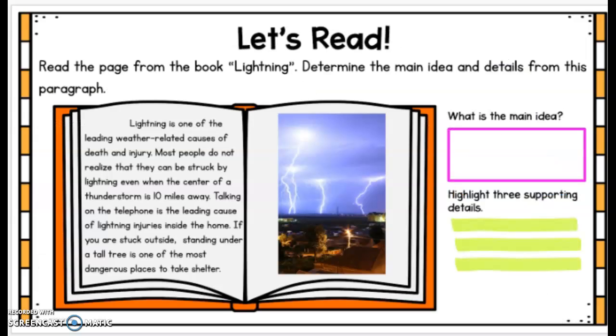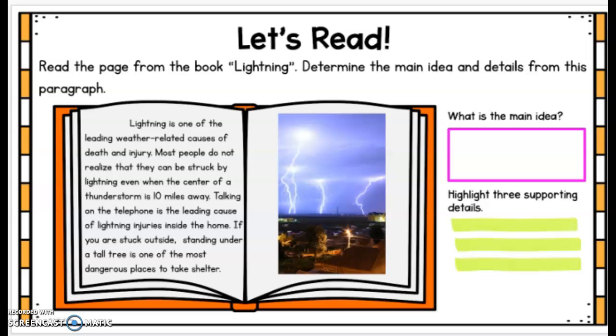Let's read the page from the book Lightning. Determine the main idea and details from this paragraph. Lightning is one of the leading weather-related causes of death and injury. Most people do not realize that they can be struck by lightning even when the center of a thunderstorm is 10 miles away. Talking on the telephone is the leading cause of lightning injuries inside the home. If you are stuck outside, standing under a tall tree is one of the most dangerous places to take shelter.